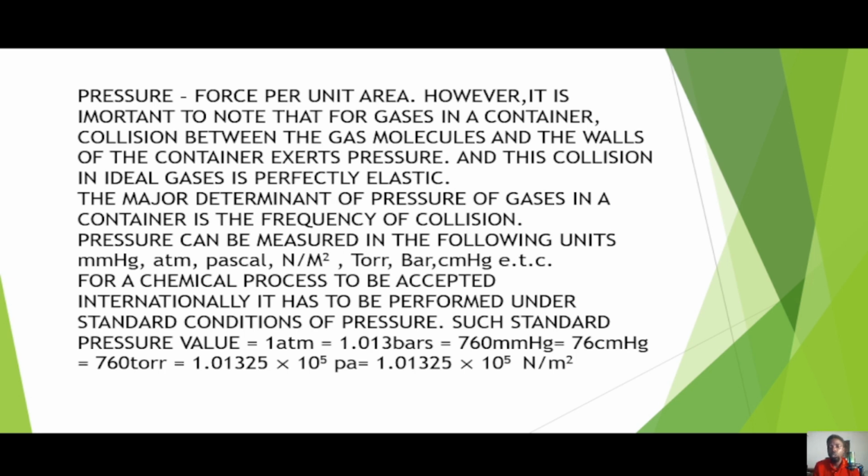So when you are asked, how do you describe the pressure of gases in a container? The pressure of a gas in a container is exerted as a result of collision between the gaseous molecules and the walls of the container. Not necessarily collision between the gaseous molecules, but that between the gaseous molecules and the wall of the container. That is the one that is prevalent and easily noticed. Now, this particular collision is perfectly elastic for ideal gases. That is to say, there will be no reduction in kinetic energy, and there will also be no change in momentum, which implies that the velocity will remain constant and the gas will keep moving even after collision.